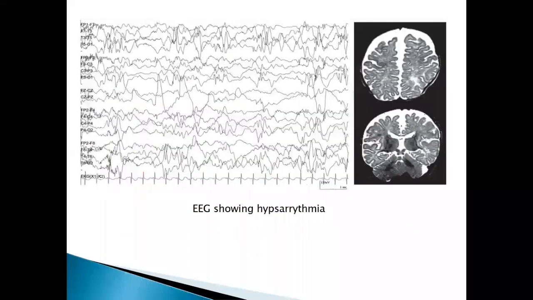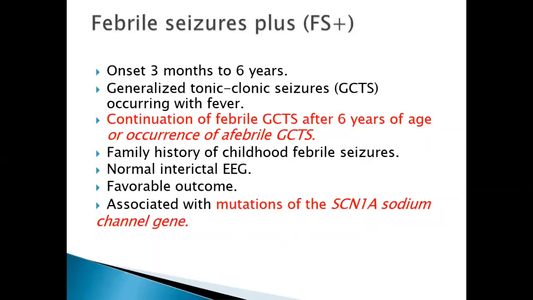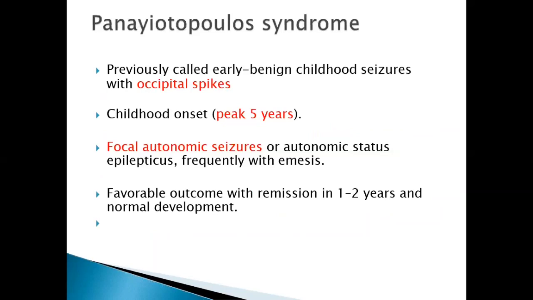This is again a very important EEG. You see it in multiple exams. Whenever you see a bizarre EEG, chaotic pattern, large amplitude, with imaging showing the atrophy and with some hypoxic ischemic encephalopathy changes, that is hypsarrhythmia. Okay. Febrile seizures, only one important point: sodium channel 1A mutations. Panayiotopoulos syndrome and Gastaut epilepsy, already mentioned, they are the only seizures having occipital focus. They present with some visual hallucinations, and on the EEG they have occipital spikes.